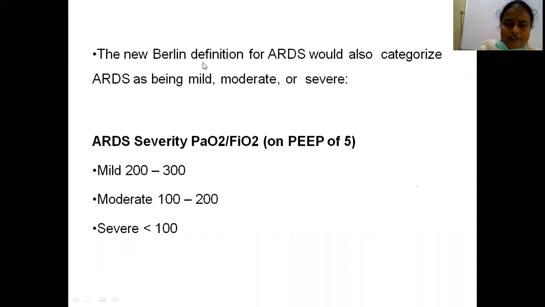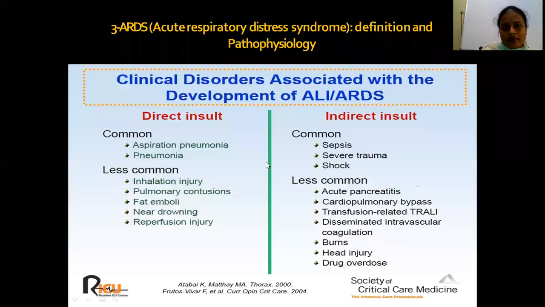The new Berlin definition for ARDS also categorizes ARDS as mild, moderate, or severe based on the PaO2 by FiO2 ratio. What is mild? Mild is 200 to 300, moderate is 100 to 200, and severe is less than 100 PaO2 by FiO2 ratio. Mild ARDS is a PaO2 by FiO2 of 200 to 300, moderate is 100 to 200, severe is less than 100.